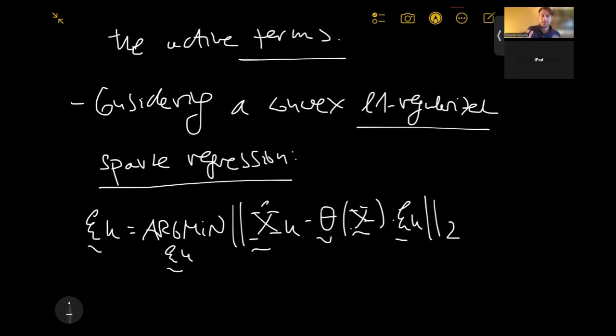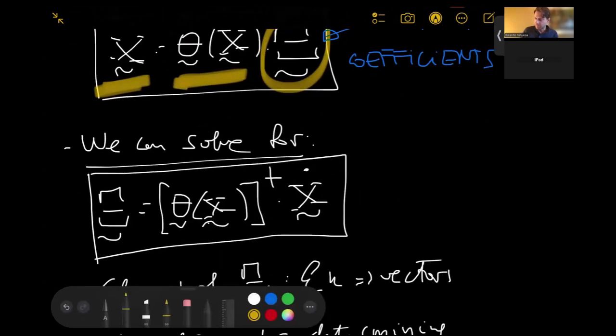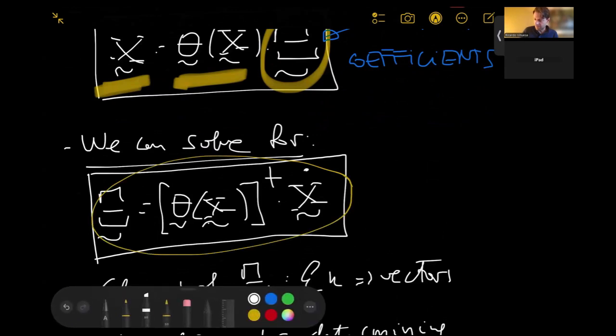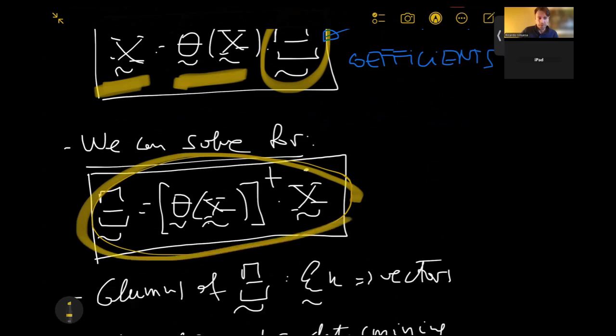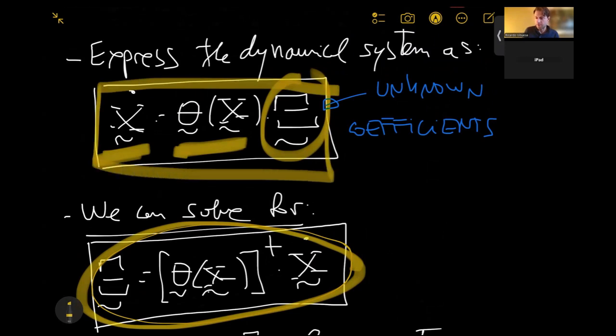Okay, so this is basically this. What this is telling me, just to kind of put things in perspective, is that I am basically solving this problem, right? Let's make it a bit bigger. We can solve it like this, or like this with regularization. So I'm just minimizing the L2 norm of this: x dot minus theta times psi, okay?